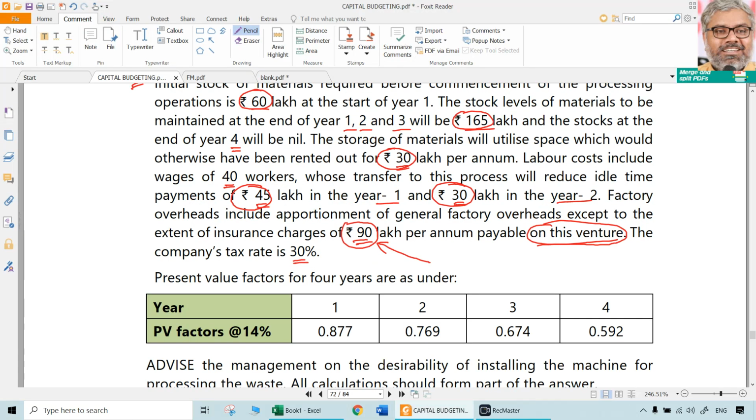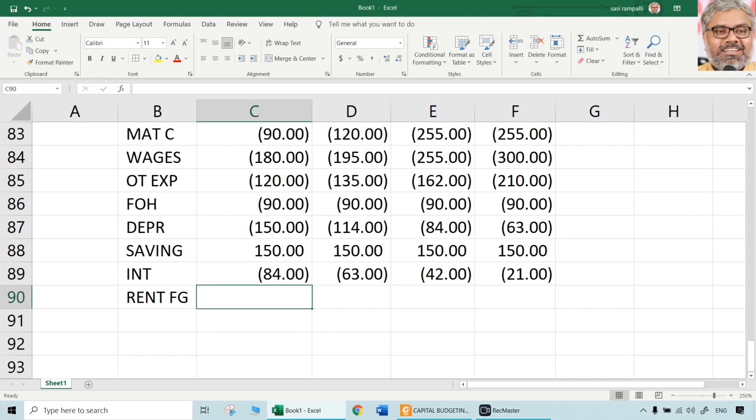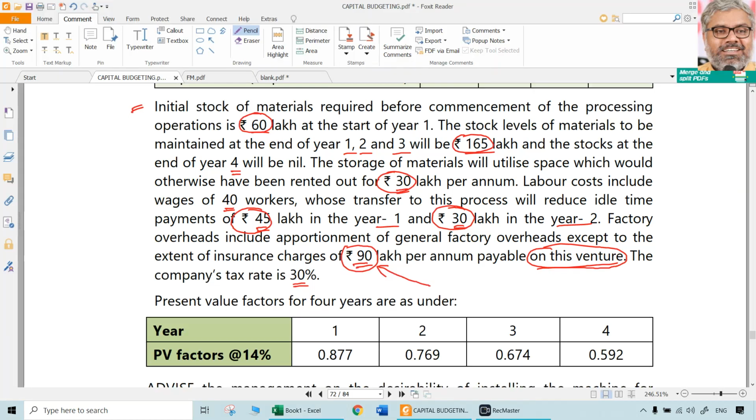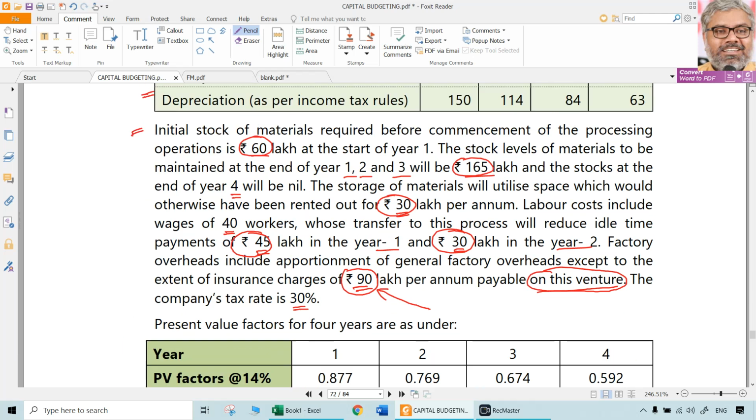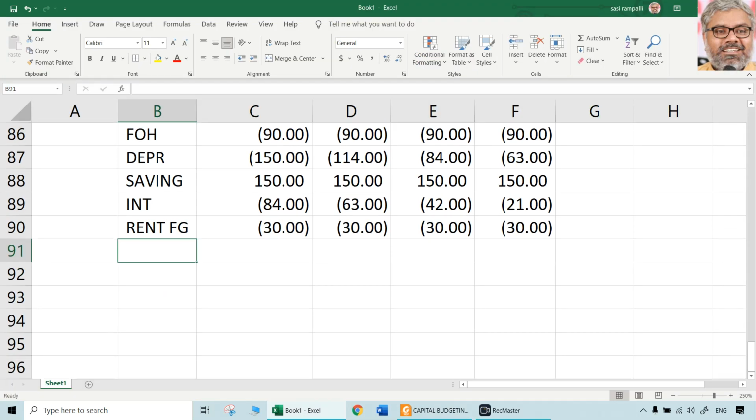Again I am reminding, conceptually it is opportunity cost, but it is not something unreal. It is already being earned. But because of this, that income is gone. So to that extent there is a loss, there is a cost involved. How much is that? 30 lakhs. That can be taken in each of the years also. That is rent foregone in real terms. Really also it is foregone, not just imagination. That is one thing. Labor cost already we did, and insurance also already we have taken, factory overheads, everything else is taken. I think that's all. These are the various items which are given in the question. All of them have been taken up.